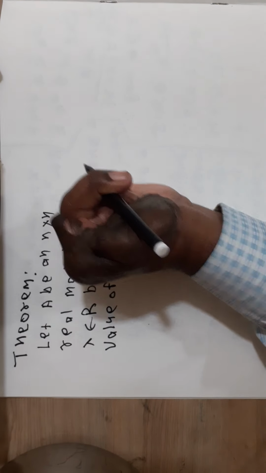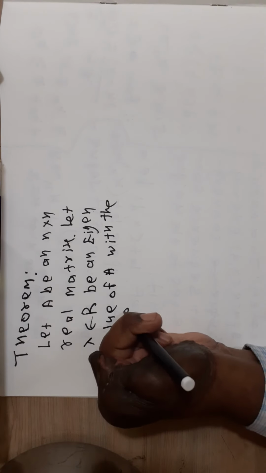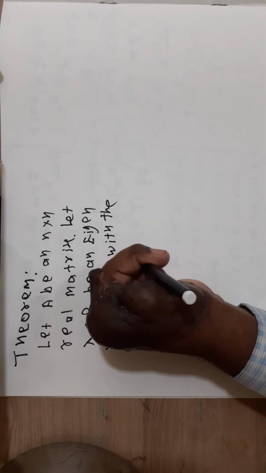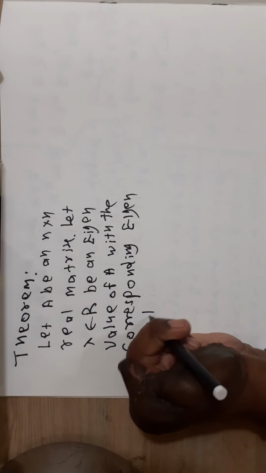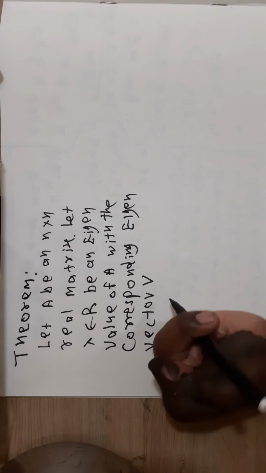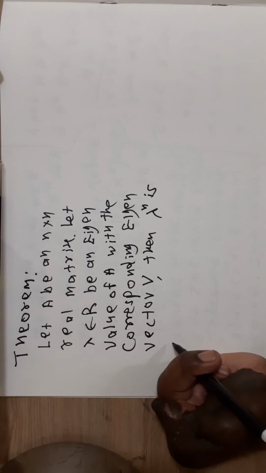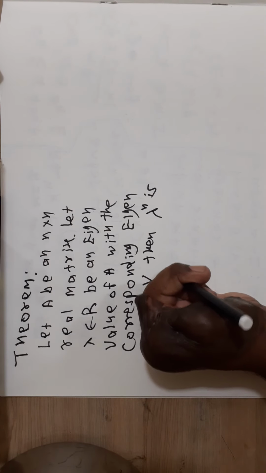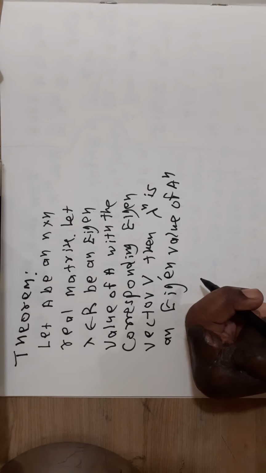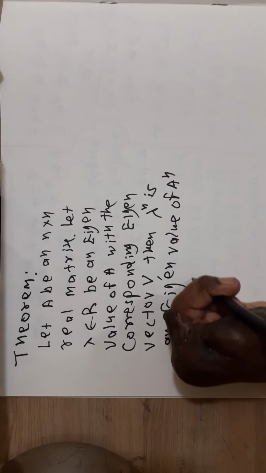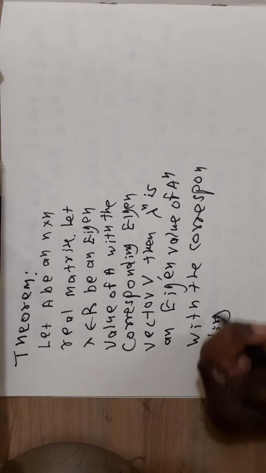Eigenvalue of A with the corresponding eigenvector V. Then lambda raised to power n is an eigenvalue of A raised to n with the corresponding eigenvector V.